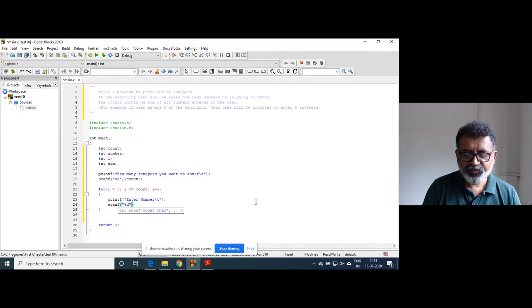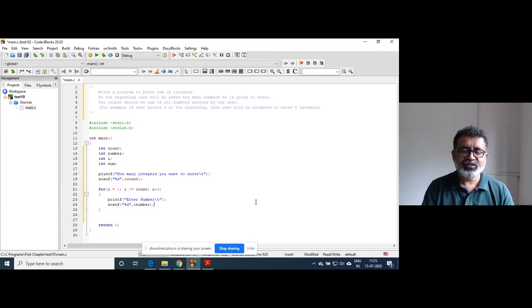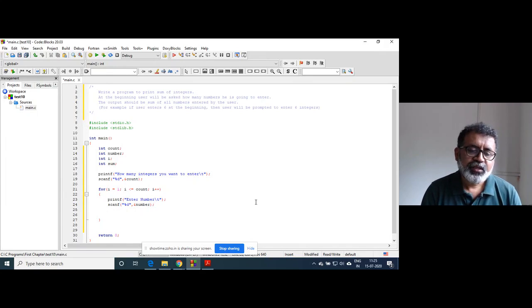I will take this input in the variable number, which we declared just now. So the first number is there. We are going to add all the numbers, the summation of all numbers. So what is to be done along with the first number?